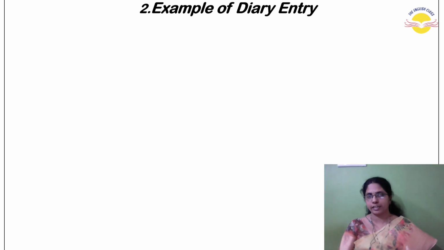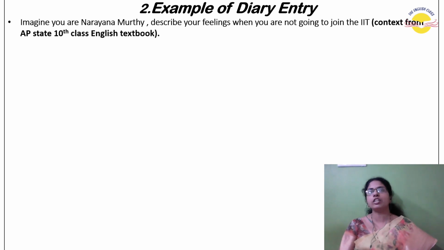Example of diary entry. Let us see the question. Imagine you are Narayana Murthy. Describe your feelings when you are not going to join the IIT. This is context from the AP 10th class English textbook. Okay, follow the same format. Day, comma, date, month, comma, year, full stop. I told you this is context from the English textbook, so the same month and year are mentioned. Next, time, before we sleep, night time should be written. Next, Dear Diary, D capital, again Diary, D capital, comma.